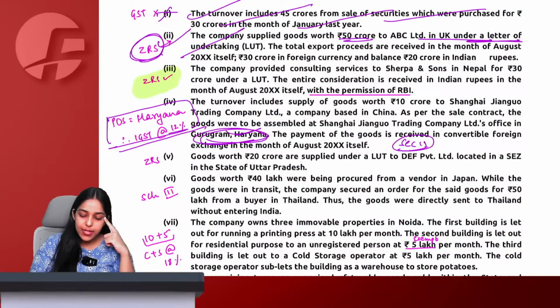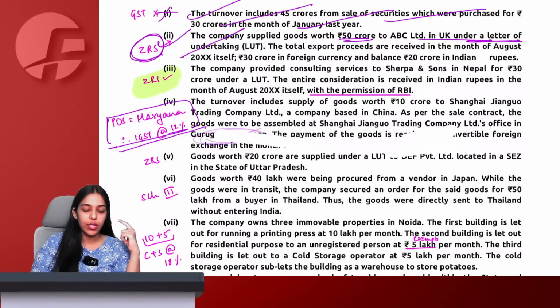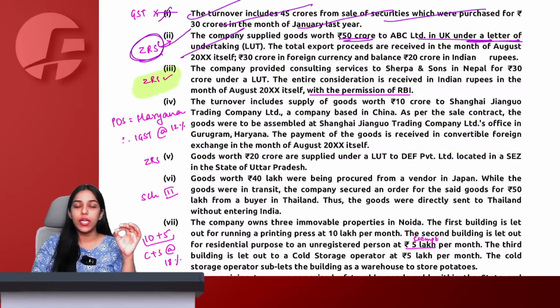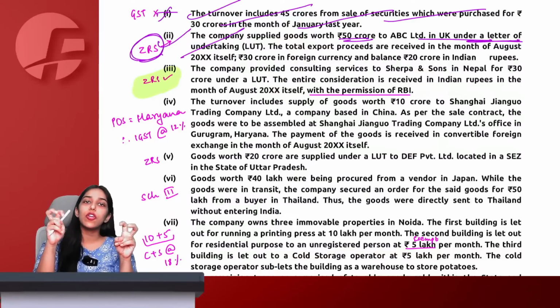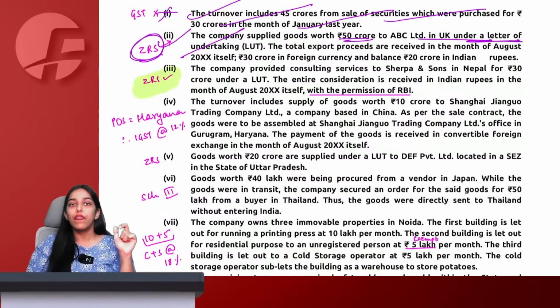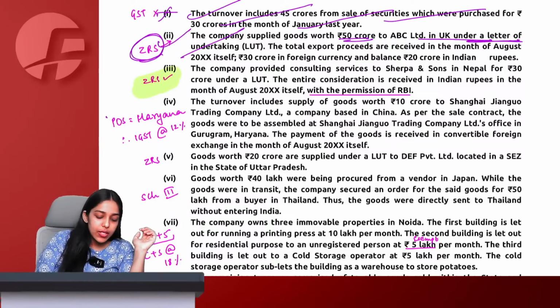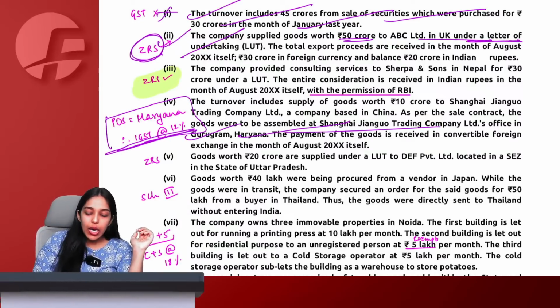The goods were to be assembled in the Gurugram office, Haryana. The payment of goods is received. Okay. Section 13 was for services. I'm sorry. Section 13 was for services. But even though section 13 is for services, that is if assembly services we are talking about. But for goods also we know that wherever the goods are assembled, installed, that only becomes the place of supply. So here we will say that the place of supply is going to be Haryana only.